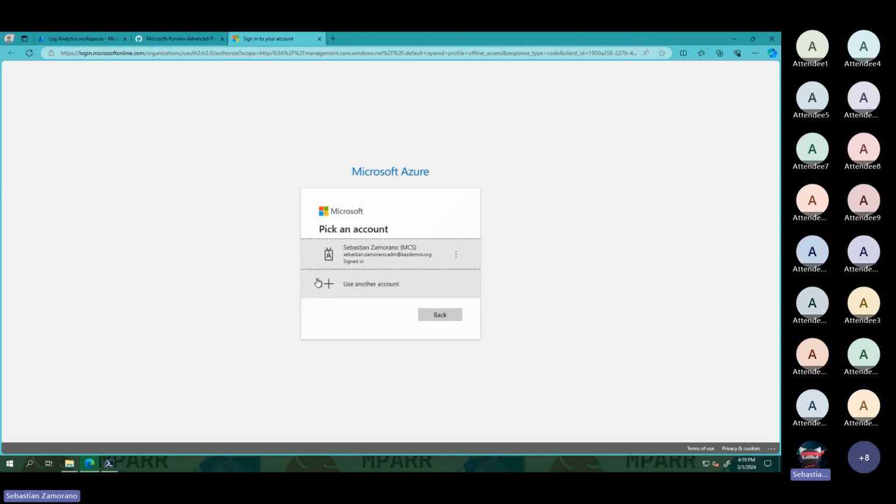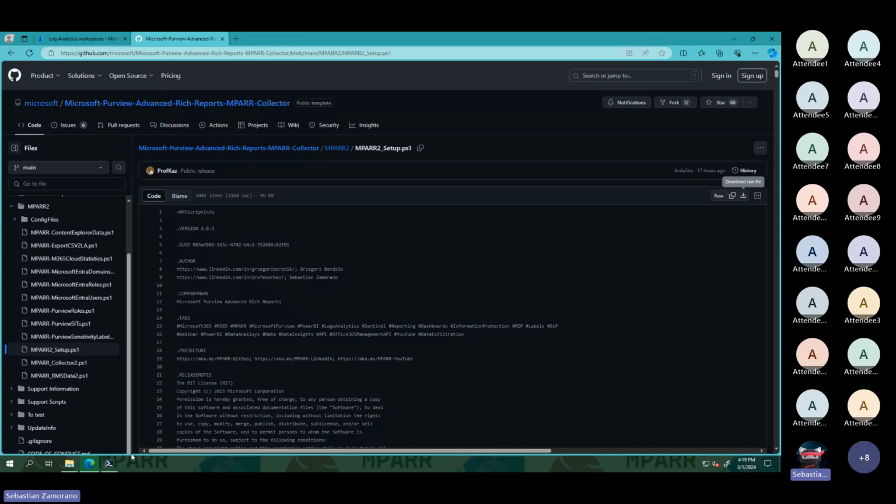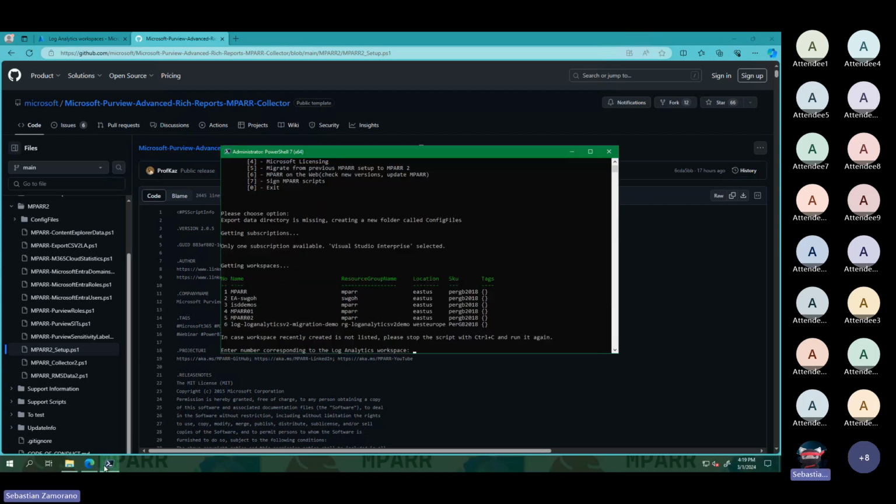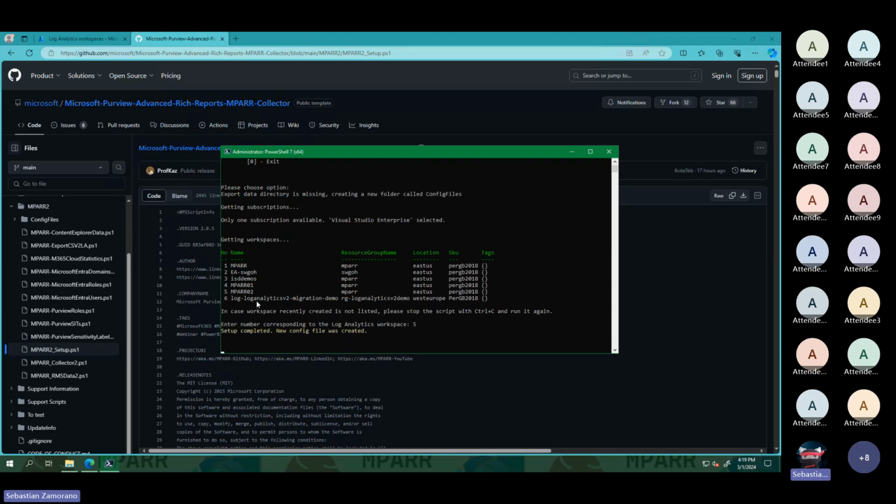I will select the number 1. In the first login, we need someone with permissions over the Azure subscription. We will request to be logged on two times. The first one is for the Azure subscription to get all the subscriptions. If you have more than one subscription, you will first see the list of subscriptions, and then after you select the subscription from your Azure tenant, you can select the workspace. As I mentioned, I created something previously, that MPARR02.